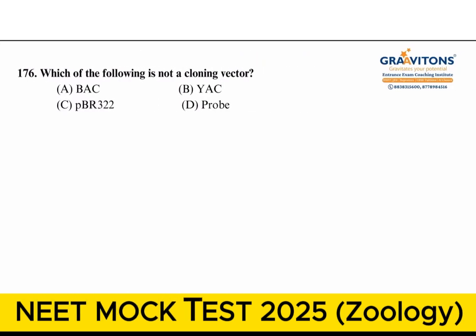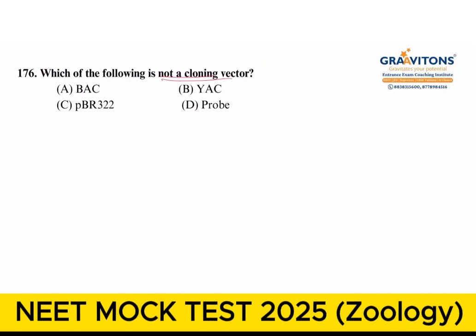And next question, which of the following is not a cloning vector? So all these are cloning vectors: bacterial artificial chromosome, yeast artificial chromosome and pBR322. All these are cloning vectors, but probe is not. Okay, so this is our answer.